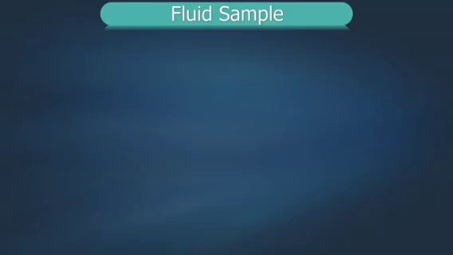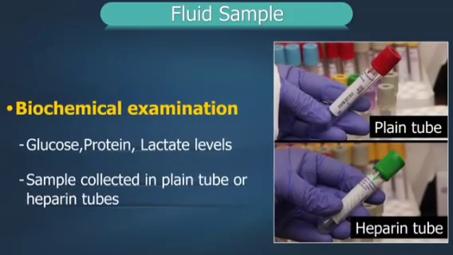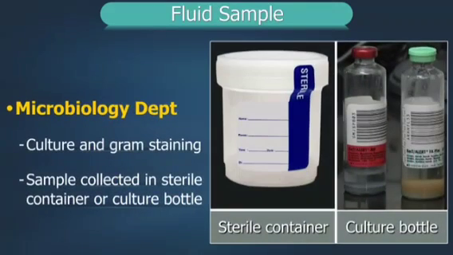When the fluid sample is received in the laboratory, it needs to be sent to different departments for testing. The hematology department for total and differential cell count. The sample here is collected in EDTA tube. Biochemistry examination for glucose, protein, lactate levels, etc. Sample is collected in plain tube or heparin tubes.